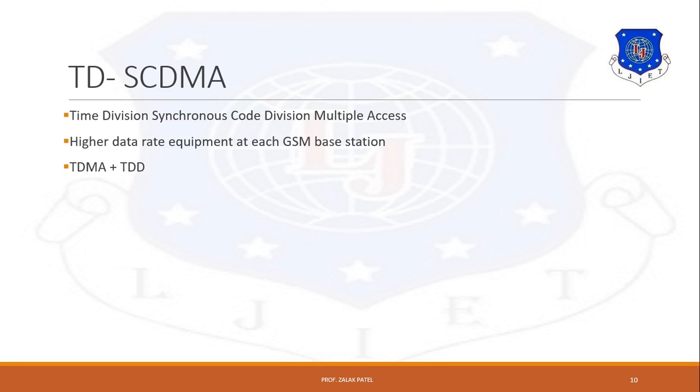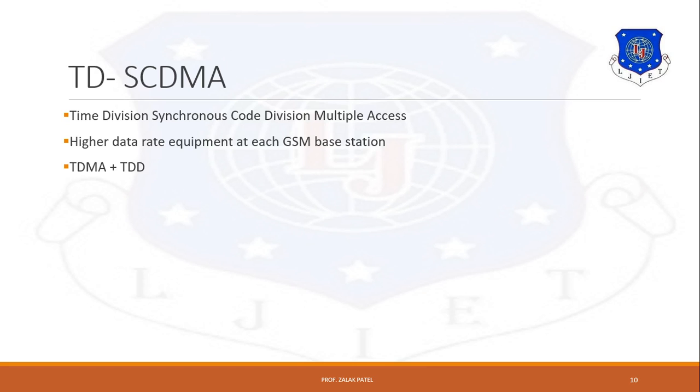Now, why is TDMA plus TDD used for TD-SCDMA? Because for asynchronous traffic demands, when a user downloads a file, the forward link needs more bandwidth as compared to the reverse link, meaning from the mobile station to the base station. Therefore, more time slots will be dedicated to the forward link of traffic.